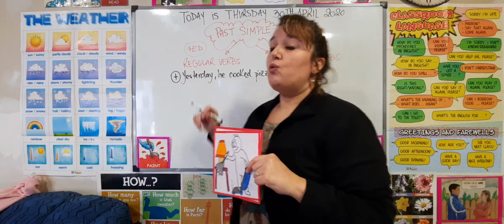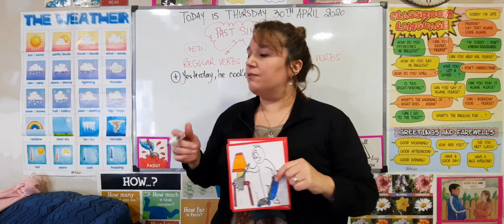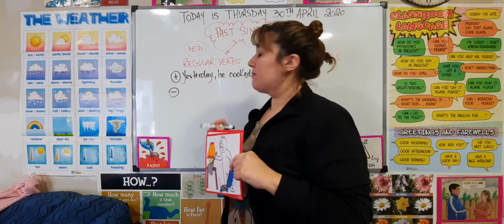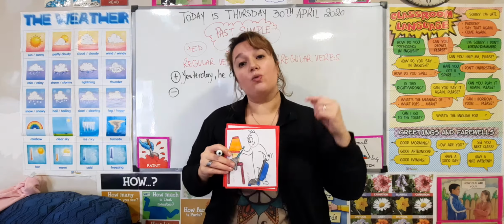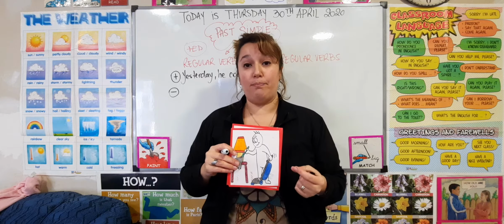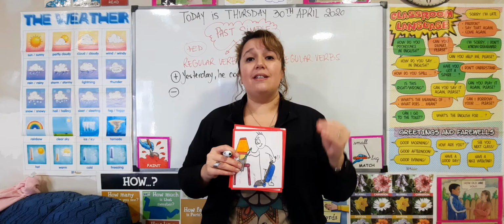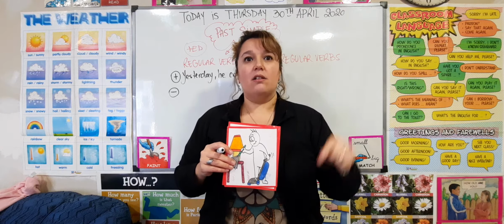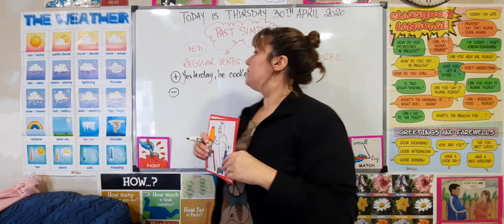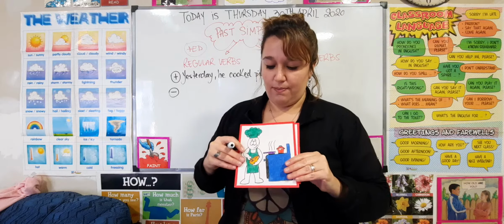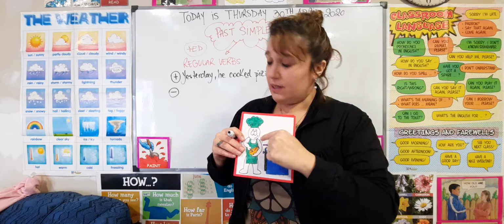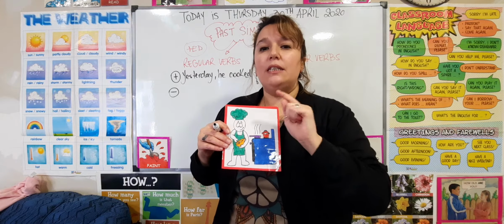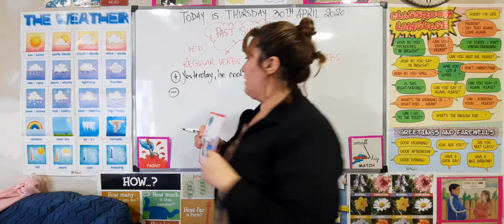So, now what happens in the negative? For the negative, the auxiliary that we use in the past simple is the auxiliary did. So we have to negate the did, so it is didn't. For this one, we can say, yesterday he cooked pizza. He didn't cook bread. Yes?